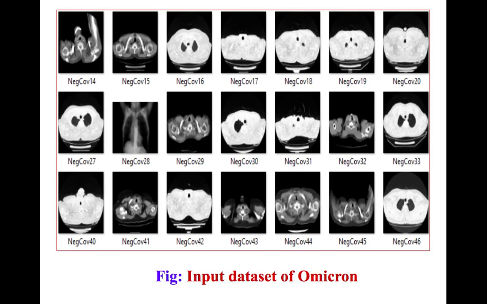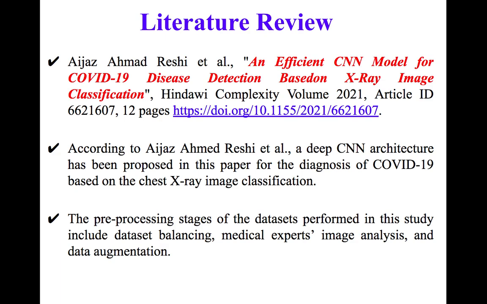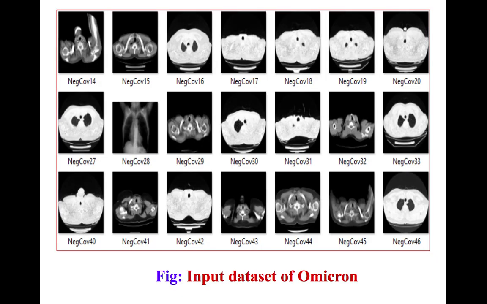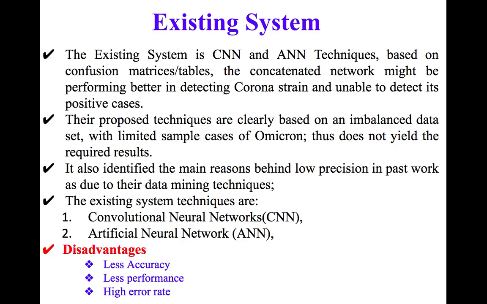The pre-processing stages of the data sets performed in this study include data set balancing, medical expert image analysis and data augmentation. This is the input data set we have taken from Kaggle, GitHub and UCI repositories. In the existing system we have applied artificial neural networks and convolutional neural networks. We have identified from the literature review various drawbacks like less accuracy, less performance and high error rate.